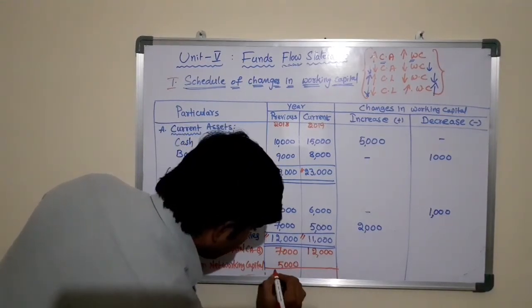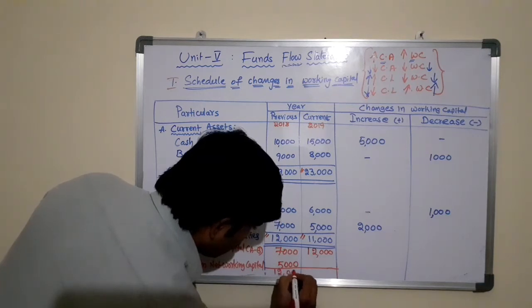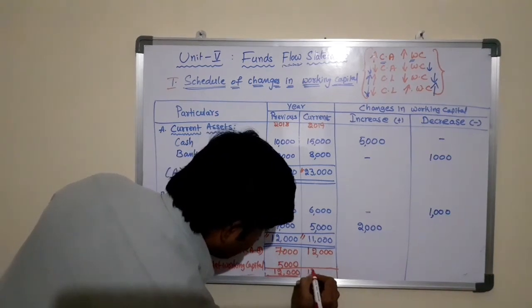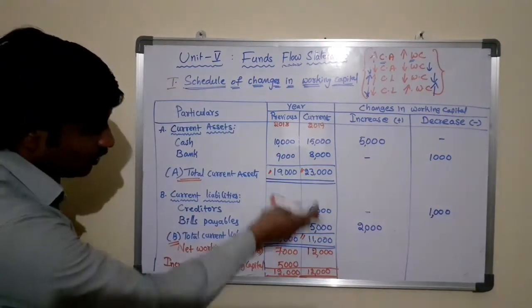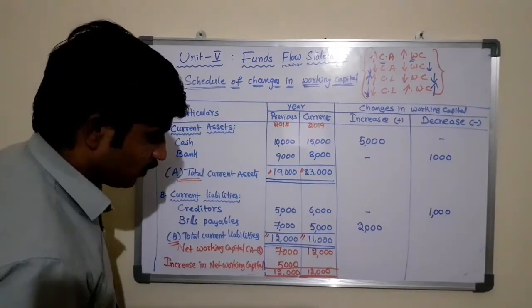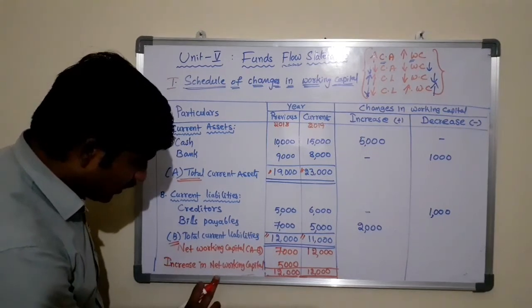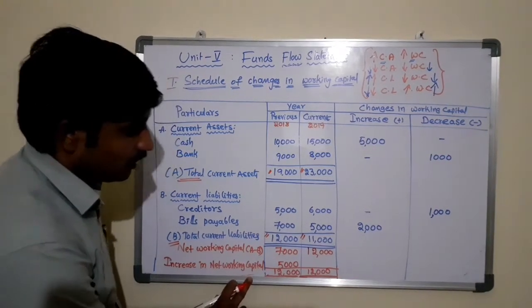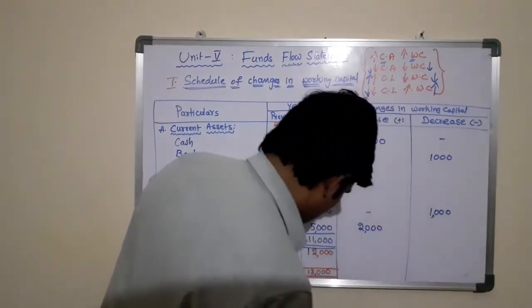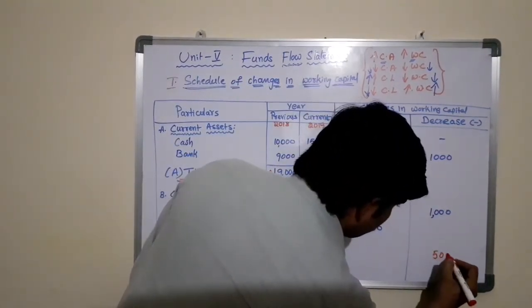Now we need to tally these two years' columns. 12,000 in the year 2018, 12,000 in the year 2019 also. So when there is an increase in net working capital, there is a decrease in changes in working capital, that is 5,000.